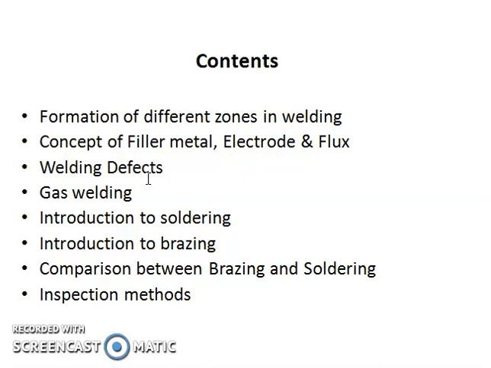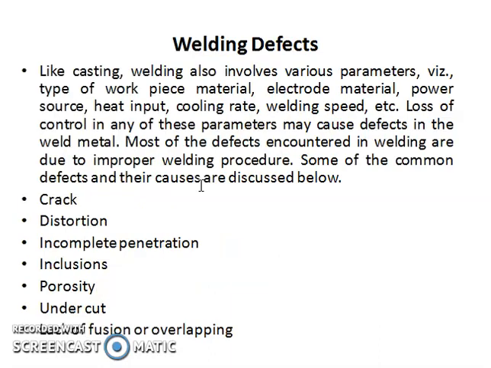Why do defects occur? Due to some parameters. It may be the type of workpiece material, the type of electrode material, the power source, AC or DC, also the heat input, the cooling rate of the weld bead and the welding speed. So many parameters influence the welding defects. We will see one by one what the welding defects are.